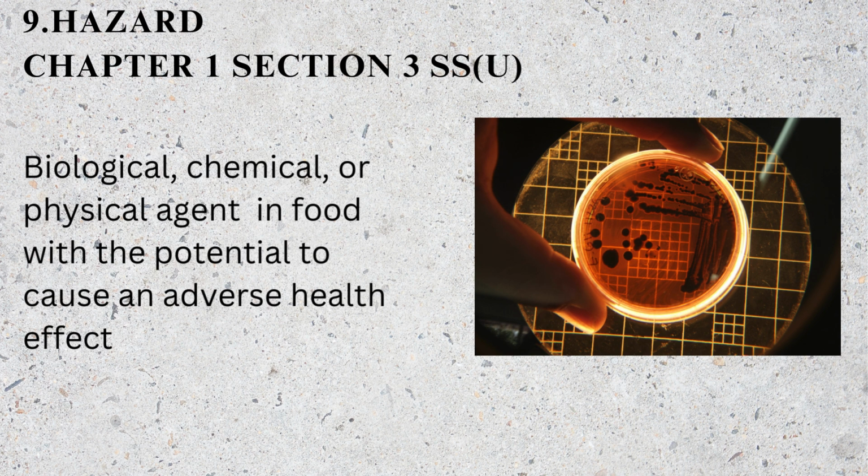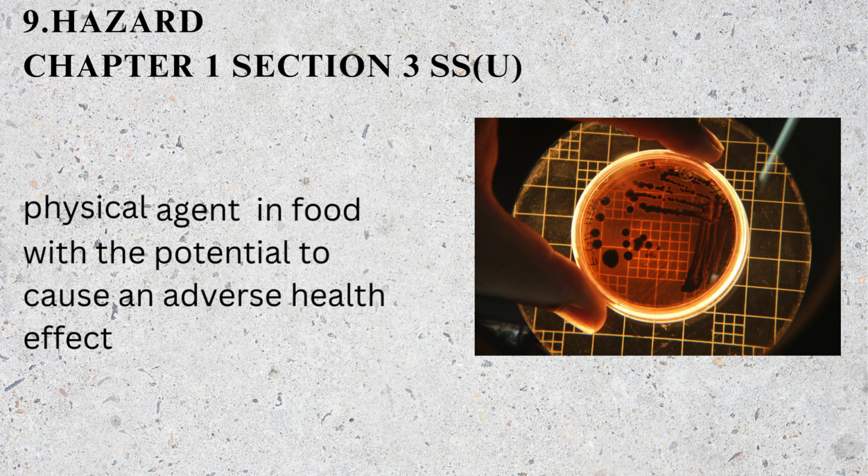Third, hazard. It comes under subsection U of section 3, chapter 1. A hazard refers to any biological, chemical, or physical agent with the potential to cause harm in food. Food safety hazards are any substances found within the food supply chain that can contaminate food material and cause unwanted health condition to the public. For example, bacteria like Salmonella pose a biological hazard if present in improperly cooked food.